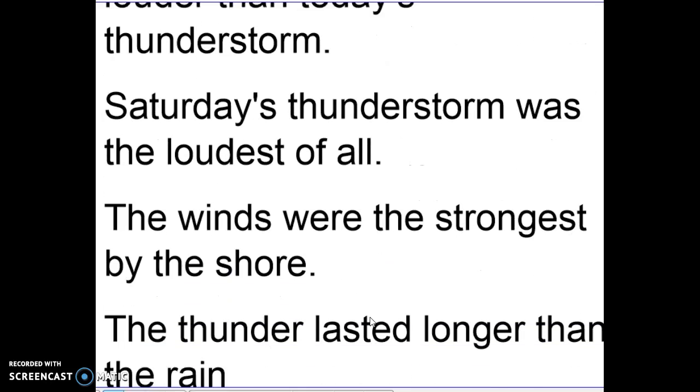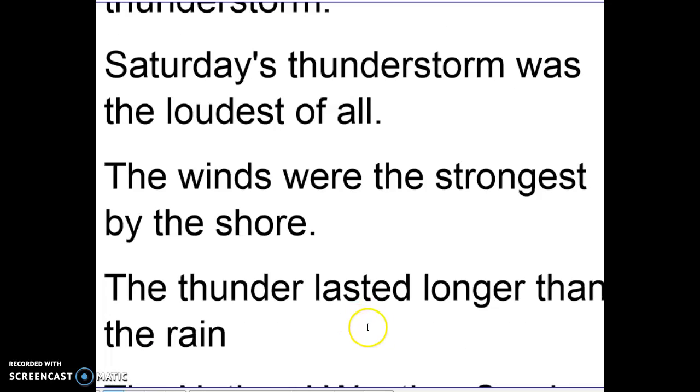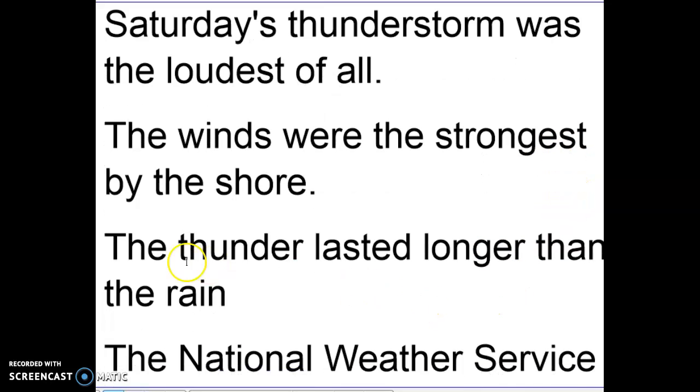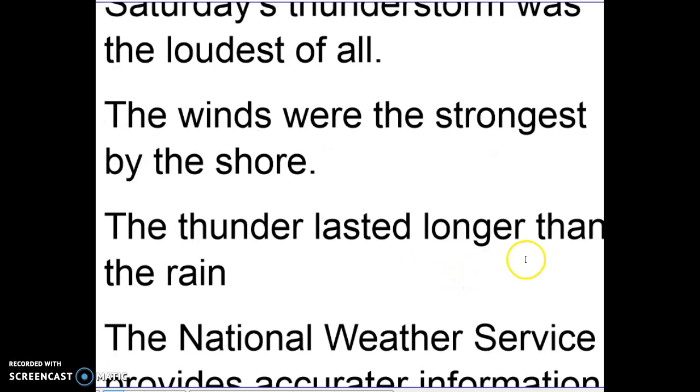Now, going down to my last two examples for Friday's review, we have: the winds were the strongest by the shore. Strongest is again an adjective going back to winds, and it's comparing the winds to all the winds across the terrain. So you would add the EST suffix. Then you have: the thunder lasted longer than the rain. In this case, longer is an adverb, and it's modifying lasted. It answers the adverb question, to what extent the thunder lasted, longer than the rain.